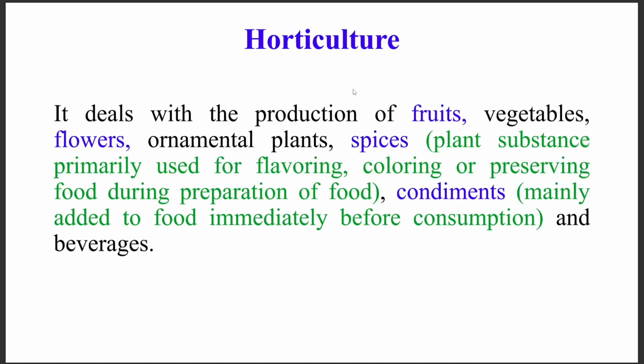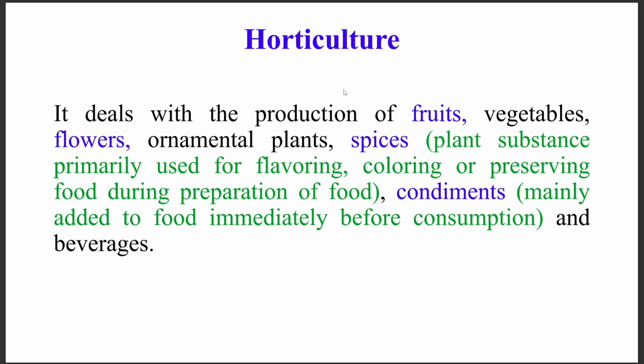Then we have the horticulture part. Horticulture is the branch of agriculture where we deal with the production of vegetables, fruits, flowers, ornamental plants, mainly spices and condiments. Spices are the plants that are used for the flavoring, coloring and preserving of food during the preparation of food. There are many spices and also there are many condiments. Mainly they are added to food immediately before consumption.